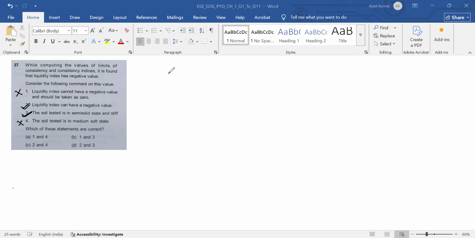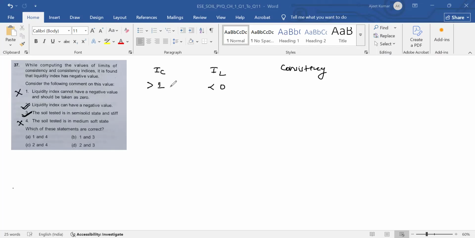I am writing this again. IC, IL and consistency. So statement 1, liquidity index cannot have negative values. In the previous table, if IC is greater than 1, then IL is less than 0.